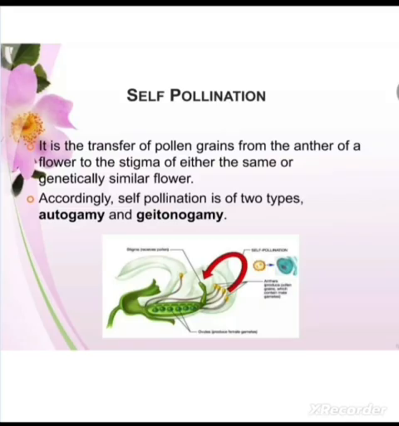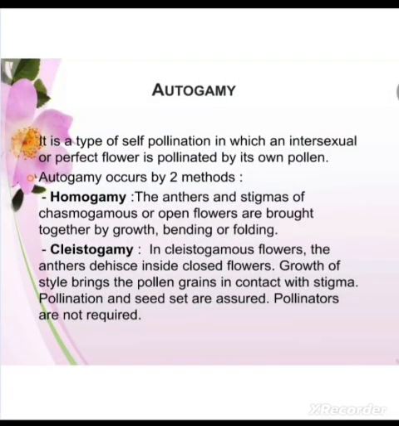Now we come to what is actually autogamy. Autogamy is a kind of self-pollination in which only a single flower is involved. When the transfer of pollen grain takes place from the anther to the stigma within the same flower, this is known as autogamy. In the case of normal flowers, which open normally and have their stamens and stigmas exposed, complete autogamy is rather rare.